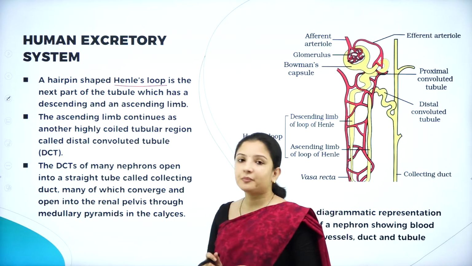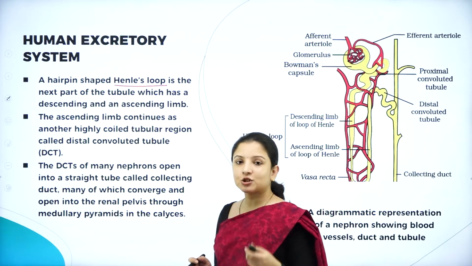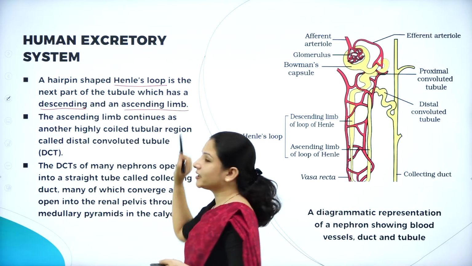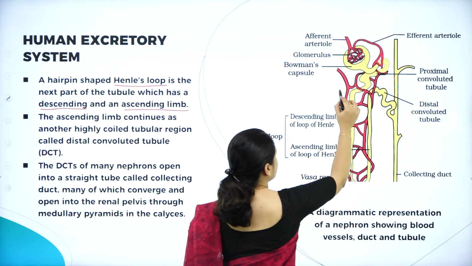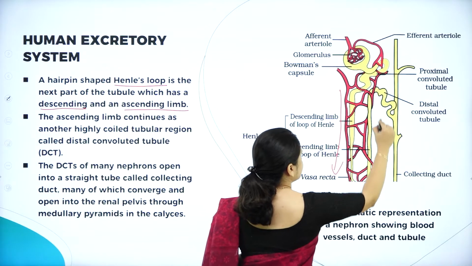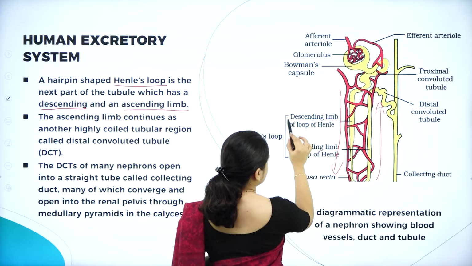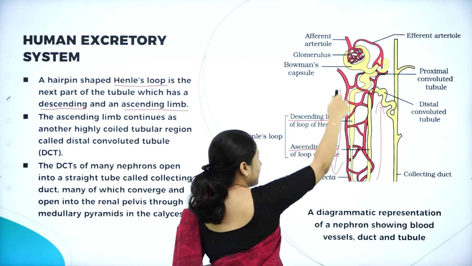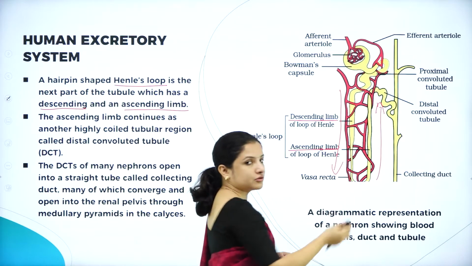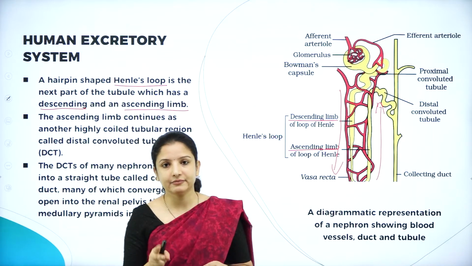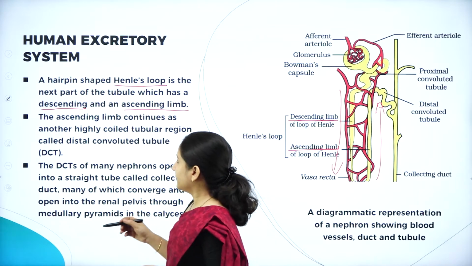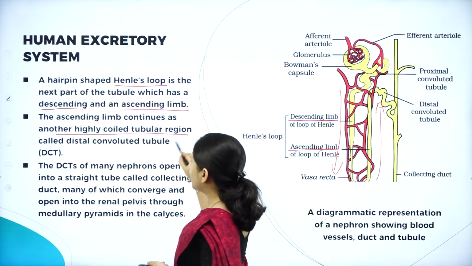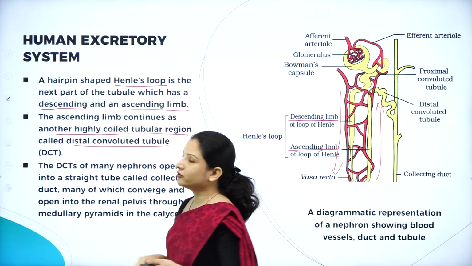It is a hairpin shaped Henle's loop, which is the next part after the proximal convoluted tubule, and which has a descending and an ascending limb. As you can see here, the Henle's loop has a descending limb and an ascending limb. Descending means it is coming down, ascending means it is moving up. So it is made up of two limbs, the descending limb and the ascending limb. And the ascending limb continues to a highly coiled tubular region which is called the distal convoluted tubule.